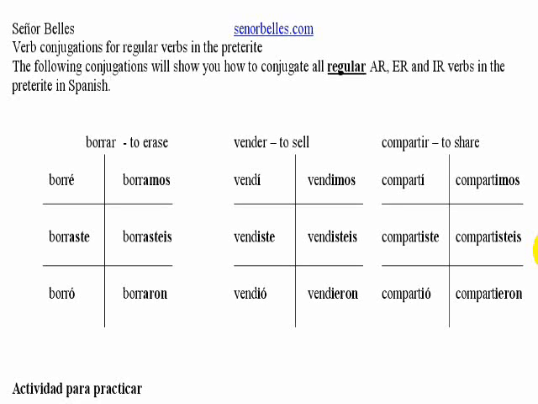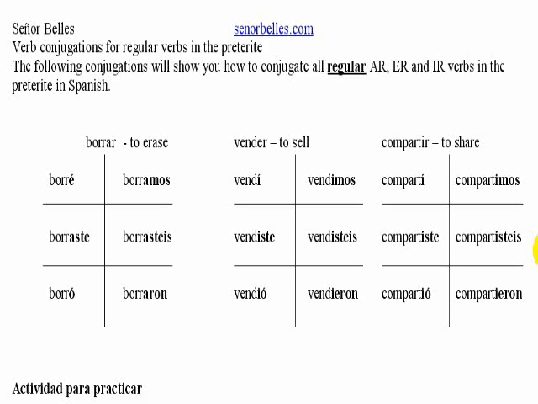And I would just say that over and over in my head several times, so that when the time came for a test, I would just take that conjugation and write it down on the test and then go with it. And then for the ER verb, I picked comer and said comí, comiste, comió, comimos, comistes, comieron. And I knew that the endings for comer would also work for the endings for, say, compartir or vivir.